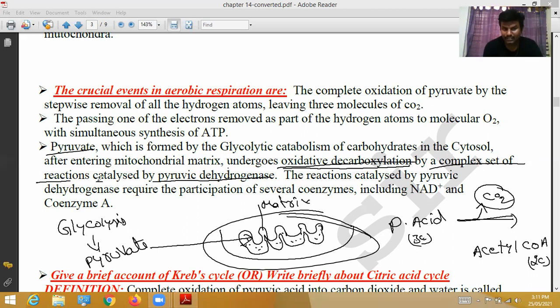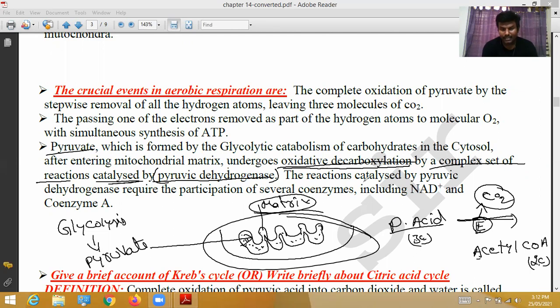This entire set of reactions is catalyzed by an enzyme. That enzyme name is pyruvic dehydrogenase. So here this pyruvic acid is converted into acetyl coenzyme A by removing carbon dioxide with the help of the enzyme pyruvic dehydrogenase. This entire reaction takes place in the mitochondrial matrix.